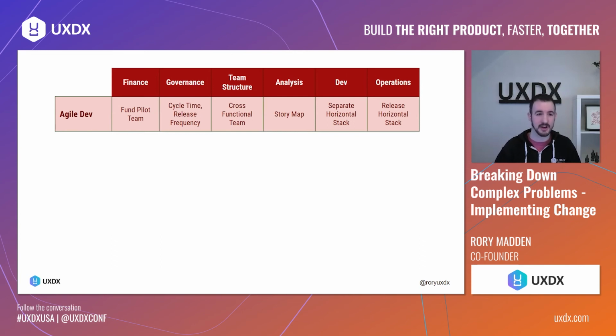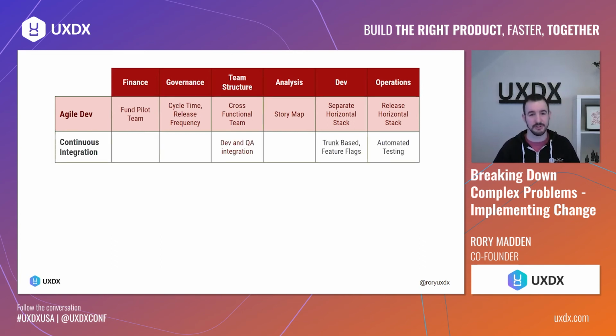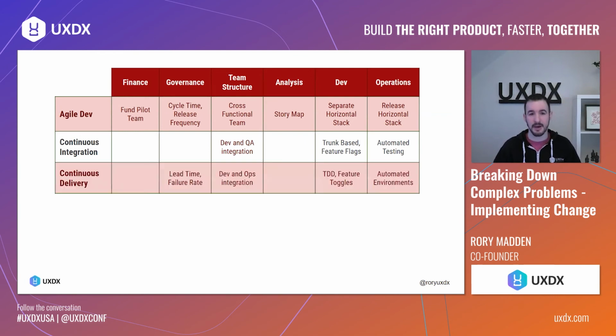So we start there, and then we go to continuous integration. So we merge dev and QA, and add automated testing. We need to adopt some practices like trunk-based development and feature flags. Then we'll enhance again to continuous delivery. So now, if we're able to be releasing very frequently, let's introduce some new governance metrics around how quickly we can go from an idea to production, and we want to focus on reducing that. Again, we're not really talking about value yet, but we're changing it to be a lot more responsive. And we can spin up automated environments and tackle a lot more of the technical challenges.